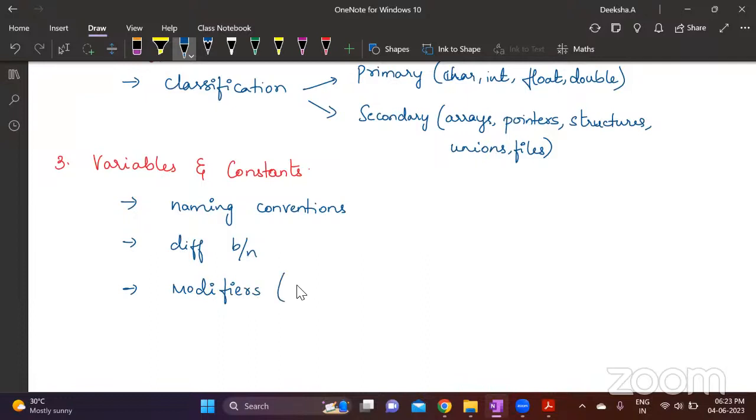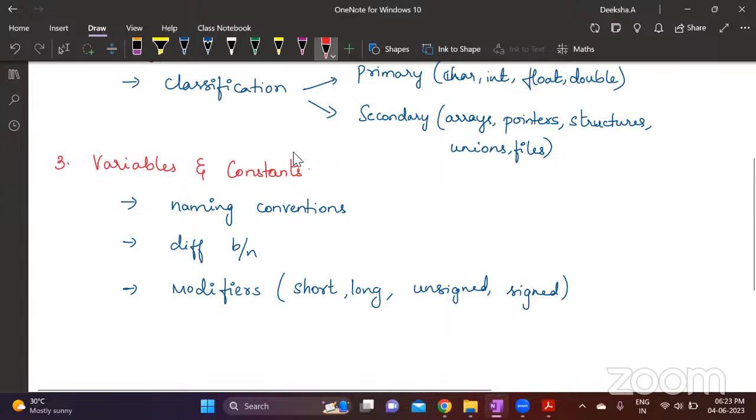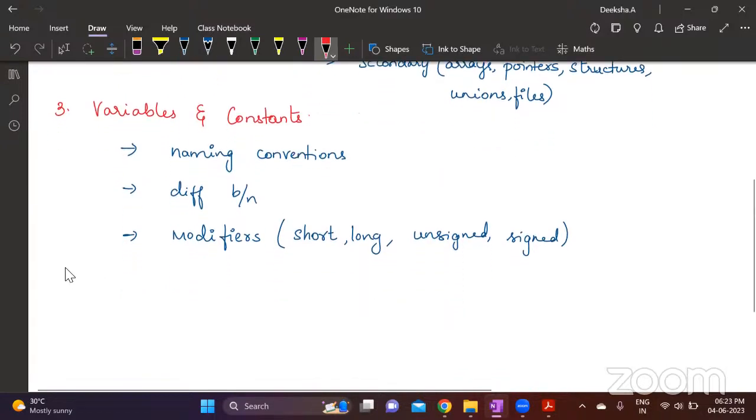Modifiers are like short, long, signed, unsigned. What is the difference between unsigned int and normal int? This can also be a possible question. Again, among all these, you might get two questions, but don't ignore this part.